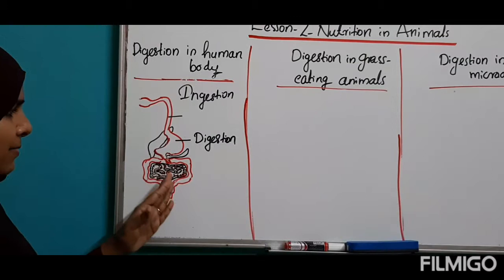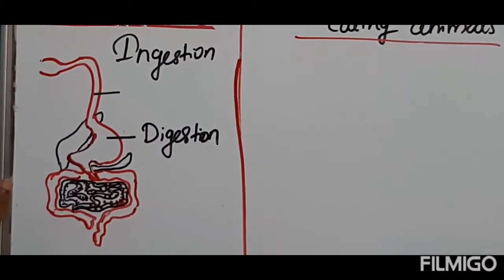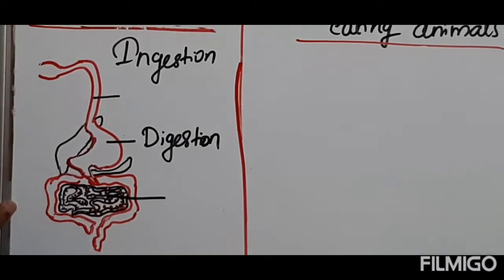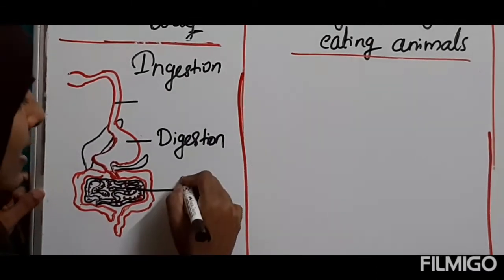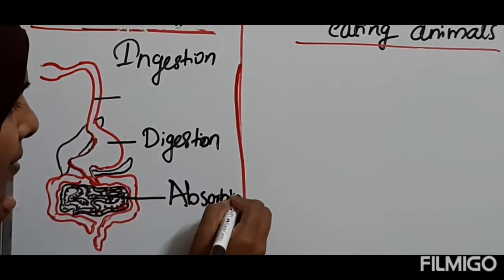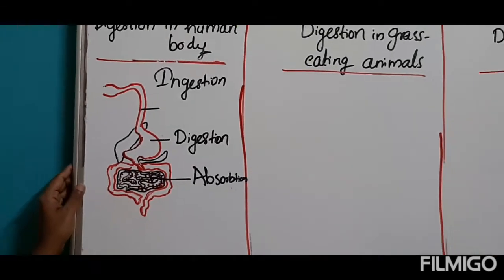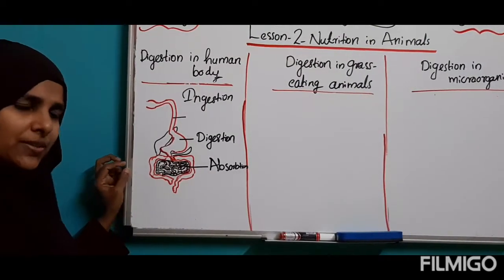Then after that, what will happen, children? The food particles, nutrients and minerals are absorbed by our small intestine. That process we call absorption. Absorption of minerals and nutrients by the small intestine we call absorption. After that, what will happen, children?